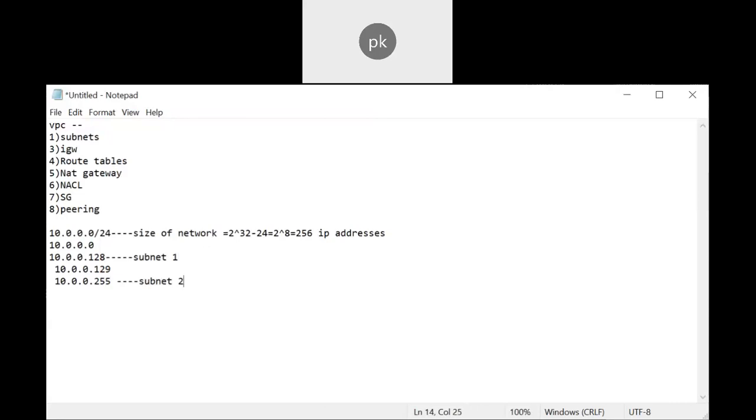So what I did, I created a VPC whose network size is 2 power 8, where I can get 256 IP addresses. Again, I want to divide it into smaller networks, so I divided the 256 into two parts: one part is 128 and another part is 128. Altogether it is 256. So I just divided the larger network into smaller networks. This is subnet. Then what is the use of your internet gateway?